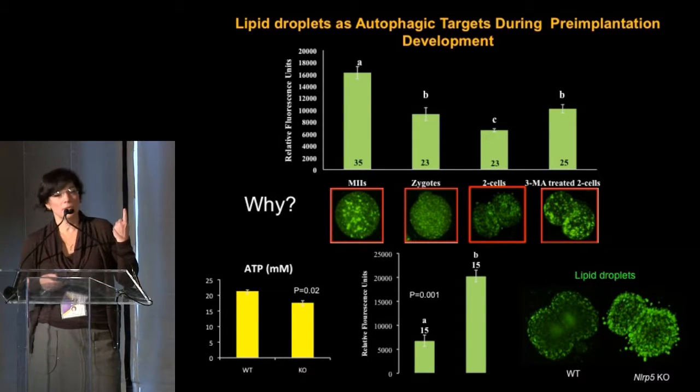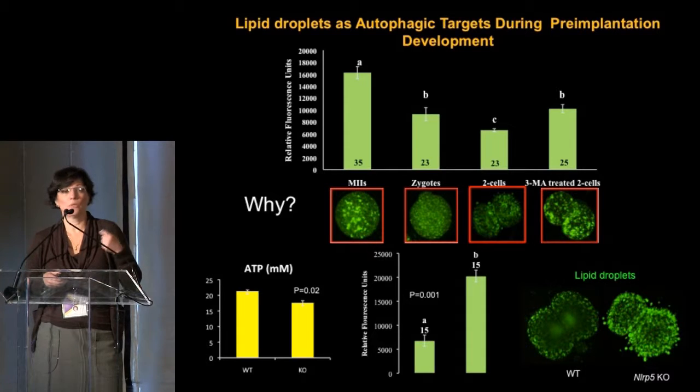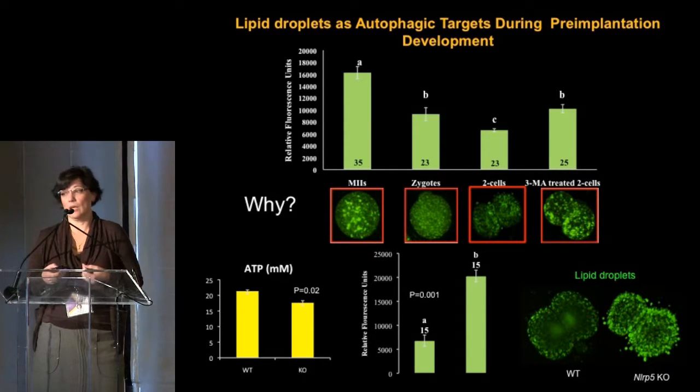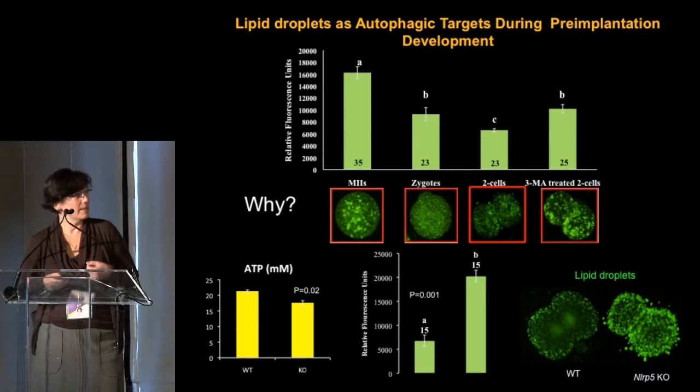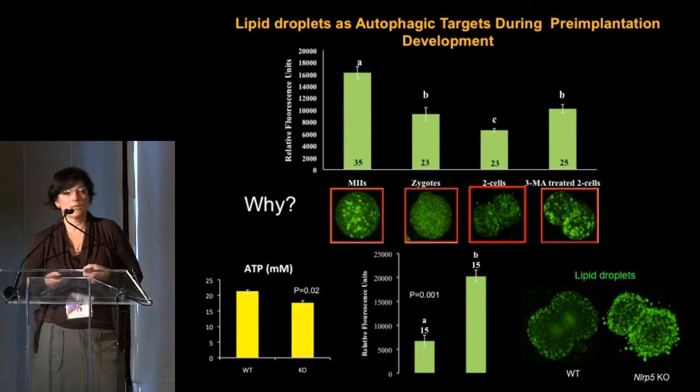And so what you see in the graph is in the normal embryos, the number of lipid droplets decreases as they go from zygote to two-cell embryos. And if you treat two-cell embryos with inhibitors of autophagy, you see that there's accumulation of lipid droplets. In mutants, we see dramatic upregulation of the lipid droplets. And if they are not being used for autophagy, it should mean that they also have less energy. And that's exactly the case, because you see that there is a low level of ATP produced in these.